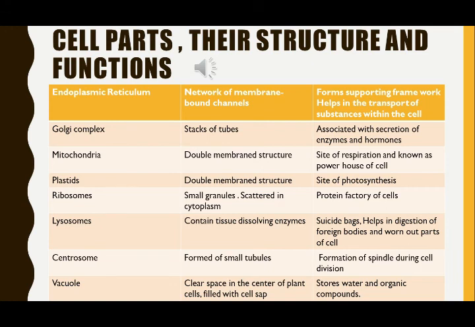Respiration is the process in which the food product is broken down in the presence of oxygen to give carbon dioxide with the release of energy in the form of ATP. That's why it is known as powerhouse of the cell. Plastids, we have discussed earlier. Plastids are present in plant cell. They are double membrane. They are site of photosynthesis.